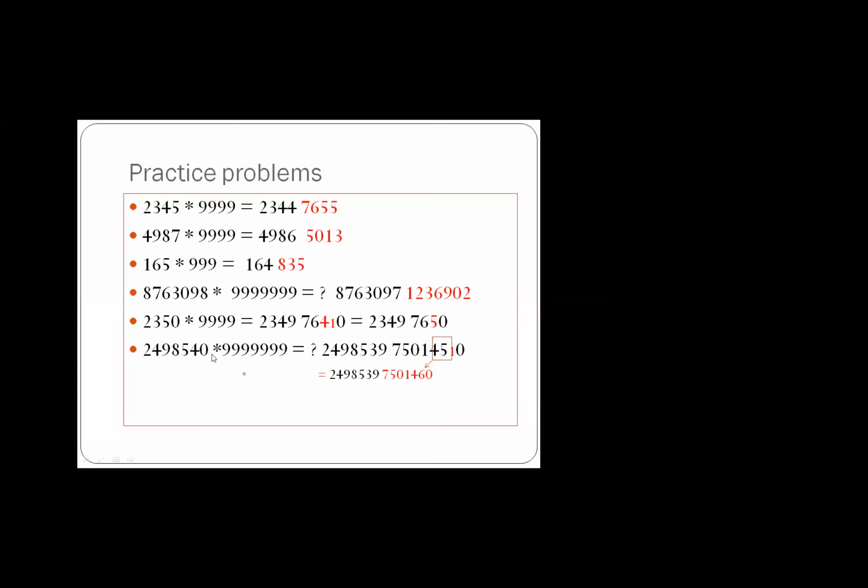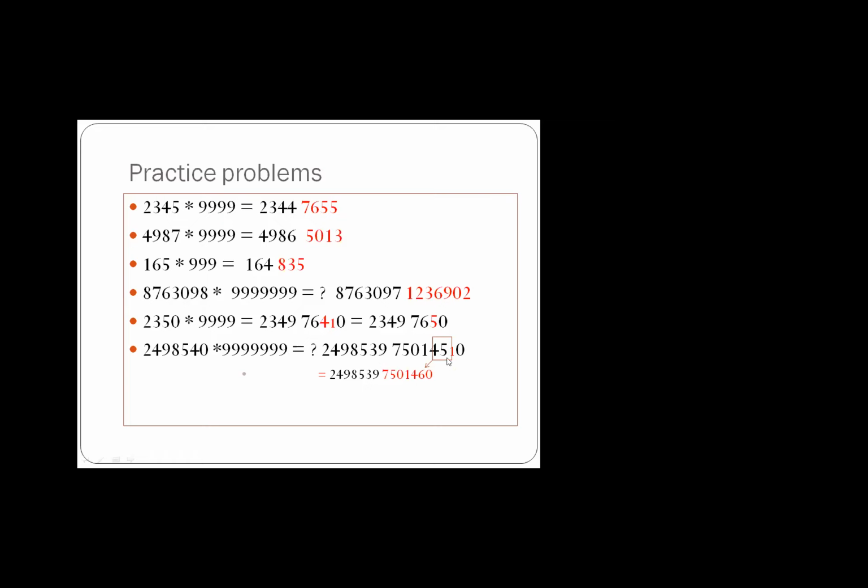Okay, so for this particular problem, the last problem, please note how many nines are there? 7 nines are there. And in 2498540, how many digits are there? 7 digits are there. So how is the left hand side obtained? Just subtract 1. So in 2498540, subtracting 1 from the last 40, it will become 39. Write the number as it is. Subtract 1 from this, so it will be 2498539, right? 40 minus 1 will be 39.